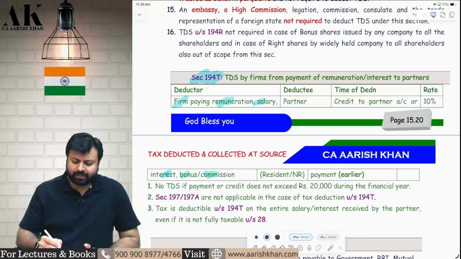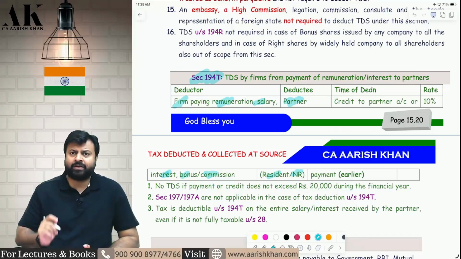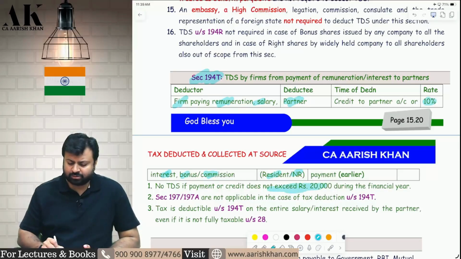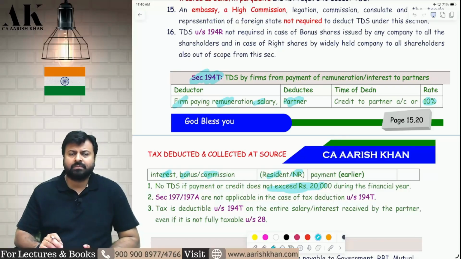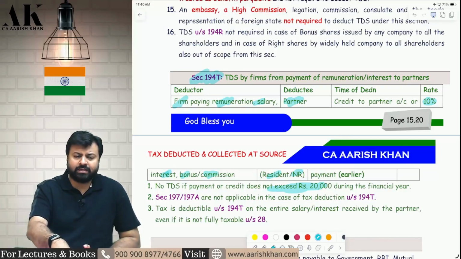Whose TDS will be deducted? Partner, residential status, both. Resident, non-resident, everybody is covered here. What is the rate? Rate is 10%. What is the threshold? Threshold is only 20,000 rupees in the entire financial year. It's very less. They should increase the threshold. This is nothing. It's almost a negligible amount. It's of no use.